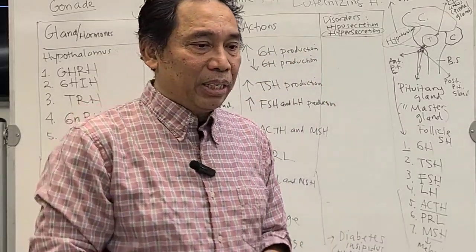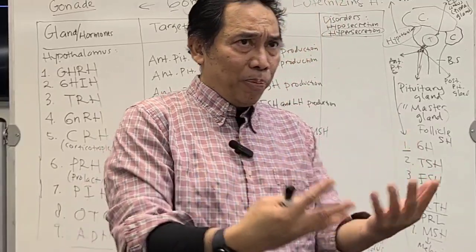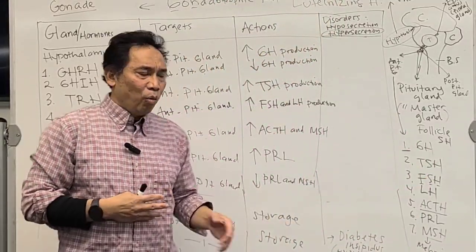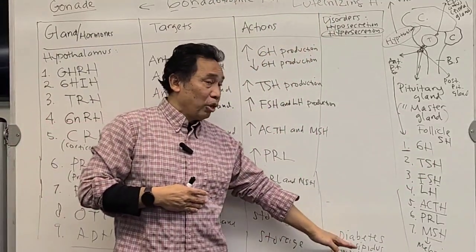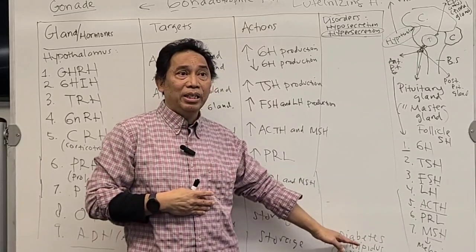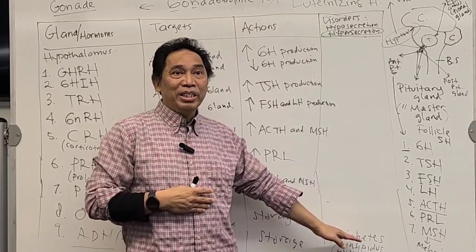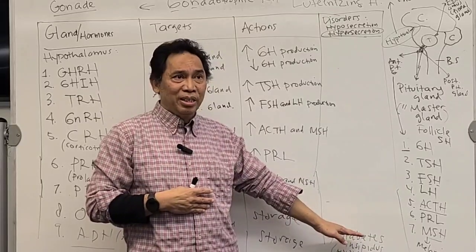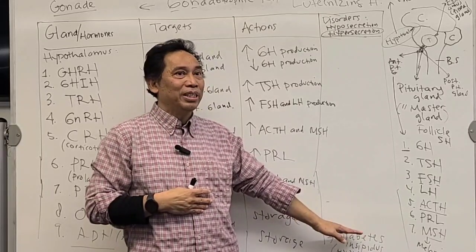So hyposecretion of ADH means low production of ADH, which will cause a condition called diabetes insipidus. And the name is telling you this has very similar symptoms to diabetes.